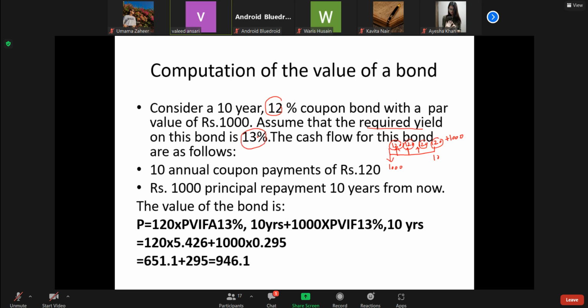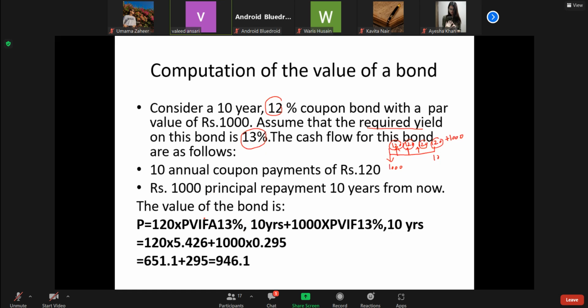Why 13%? Because a similar kind of bond may be providing a rate of interest of 13%. Therefore, if we want to find out the value of this bond, then we have to use this discounting factor. So 120 will be discounted by 13%. And we have just taken the 120 each year and finally the last payment.